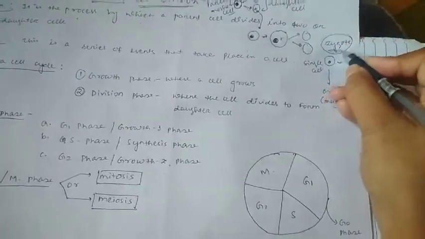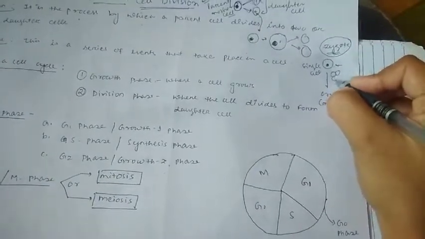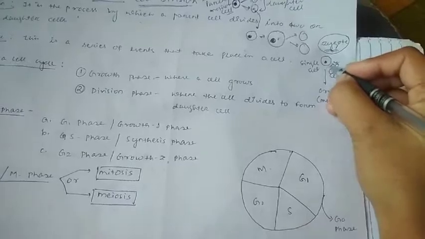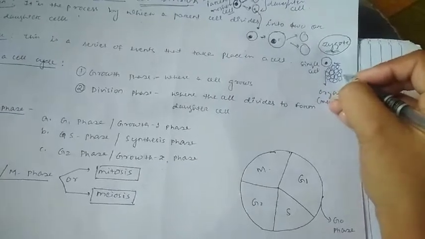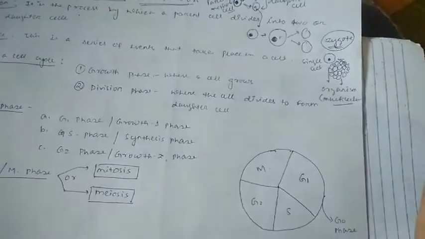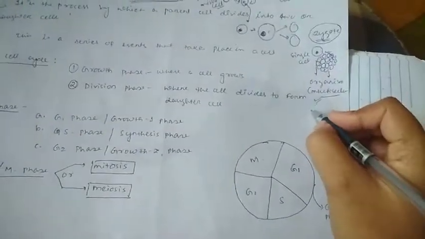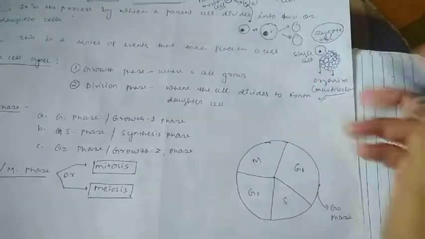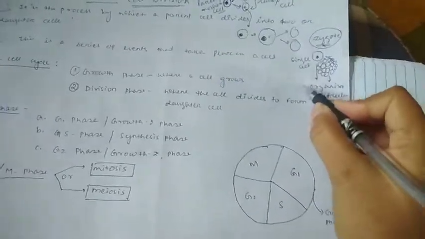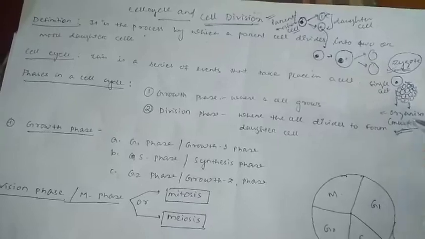This zygote divides further and further to form a mass of cells, and this mass forms again specialized functions. The cells divide continuously to form a multicellular organism, and each organ has a specific function, and thus a multicellular organism is formed from a particular zygote. So this is the significance of cell division.